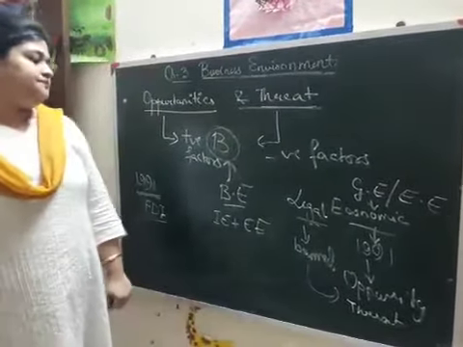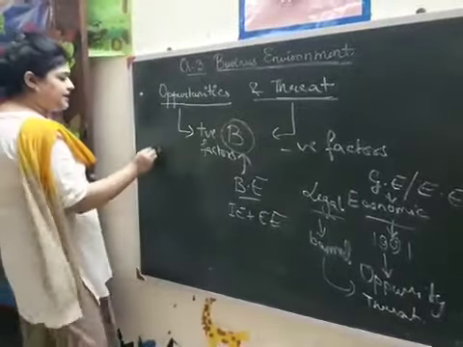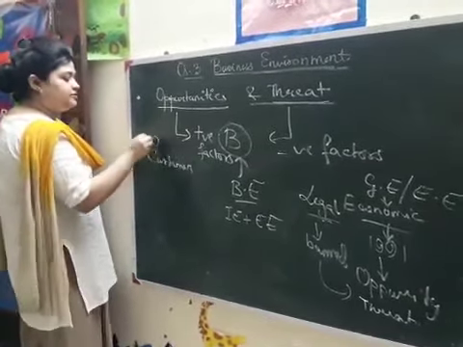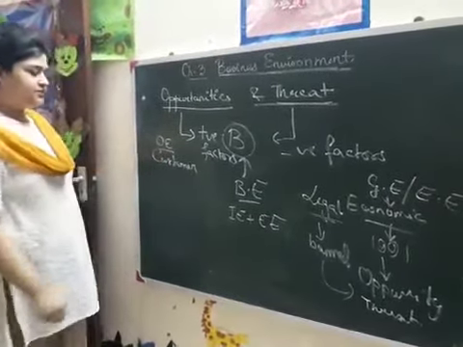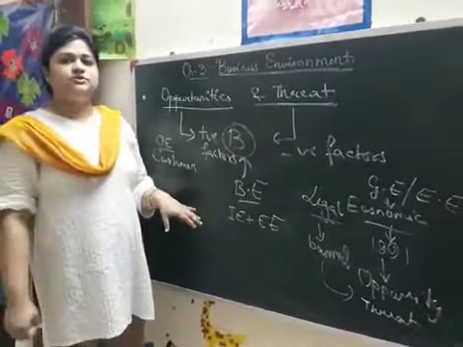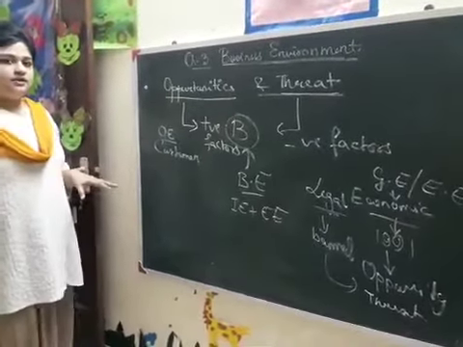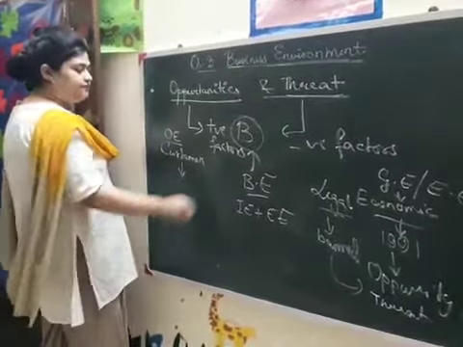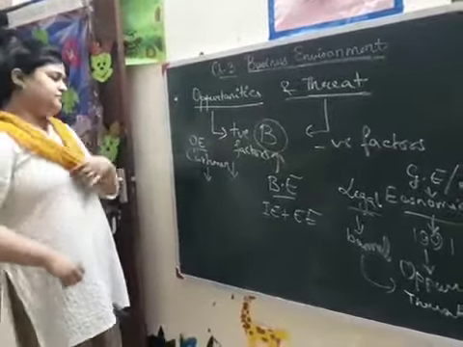Similarly, let me take another example: the customers. Customers are part of the operating environment, directly linked with the business. If customers reduce their taste and preference towards a certain product, the business will suffer a drastic loss. The customer reduced its demand because of a sudden change in taste and preference.